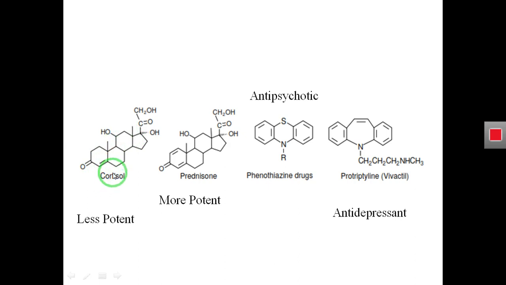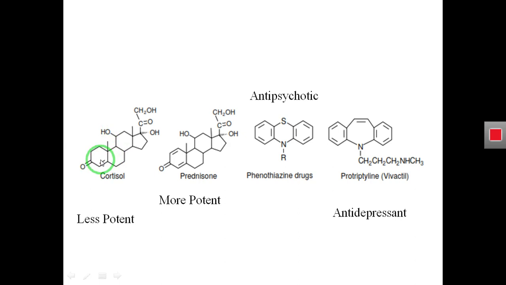This is a cortisol that is having only one double bond, and this is a lead compound. This is our example. We are having a lead compound whose name is cortisol, and we can see here it is having only one double bond.